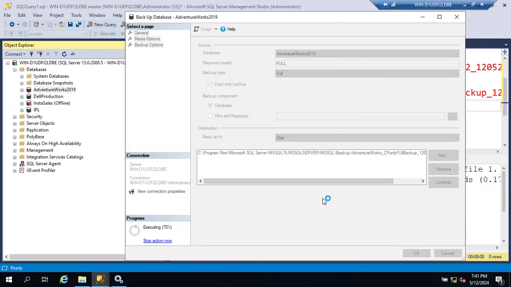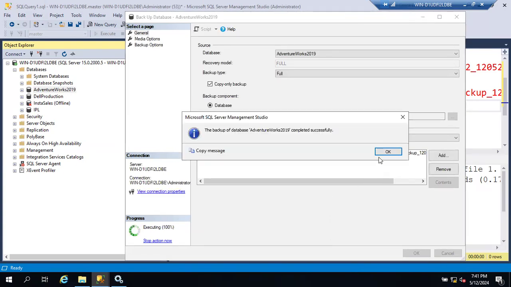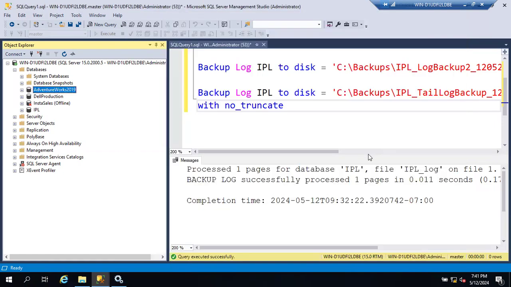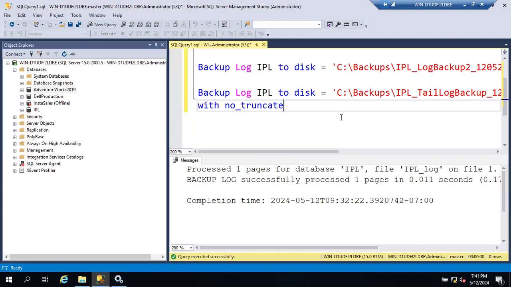So in this way you can take copy only full backup. The one full backup that you will take manually is copy only full backup, guys. Very rarely will we take the normal full backups, in some situations, like while adding the database into Always On, or when you change the recovery model. But if someone is coming to you and asking for a full backup, you have to always take the copy only full backup, guys. Remember this point, this is very, very important. Blindly remember this point. What backup do you have to take? Copy only full backup.